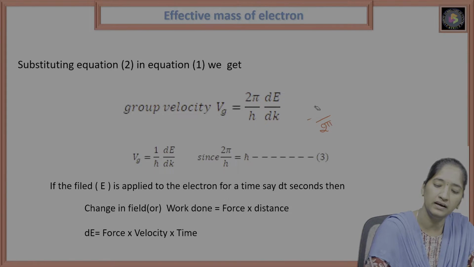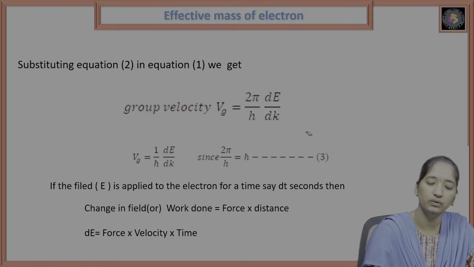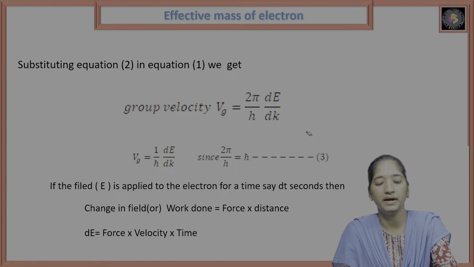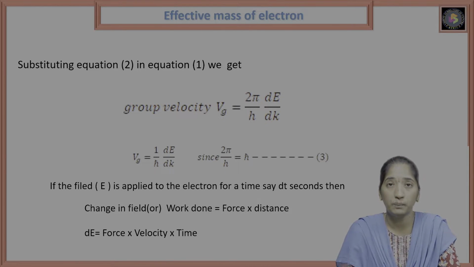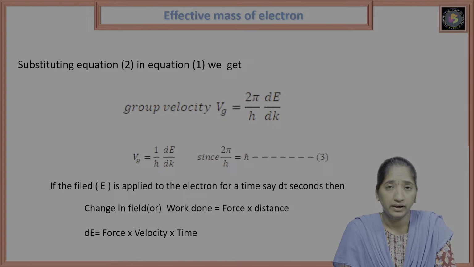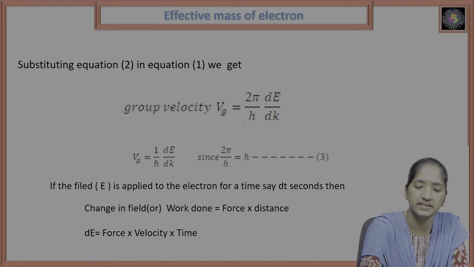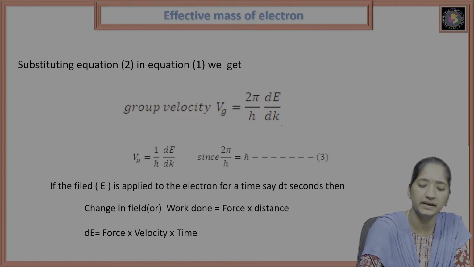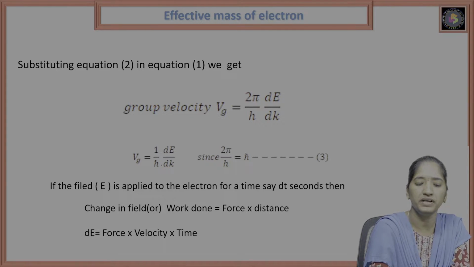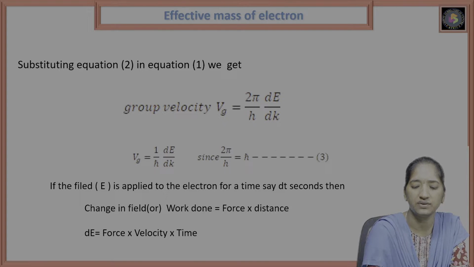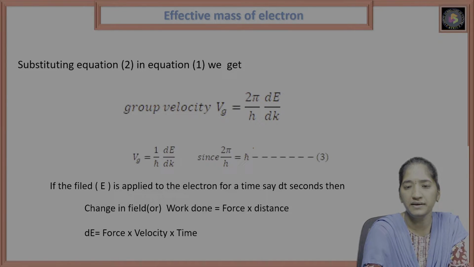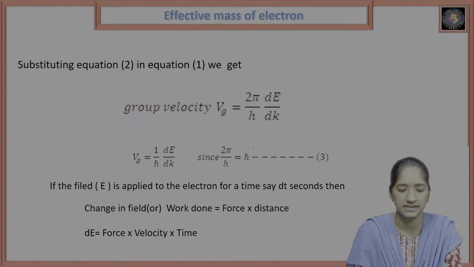So this is the h cross value. In the place of 2 pi by h, we can write 1 by h cross. So Vg is equal to 1 by h cross, from the equation 3, and the dE by dk we can write as it is.